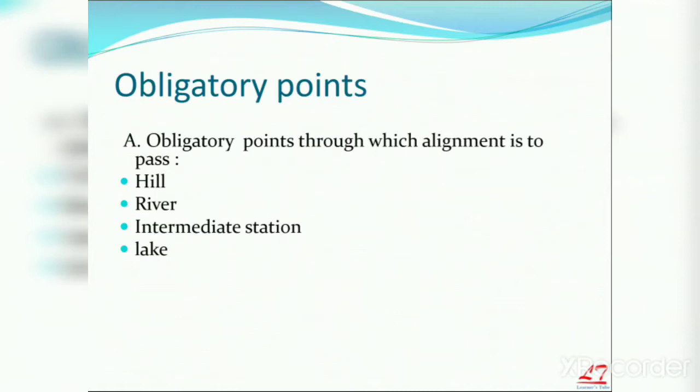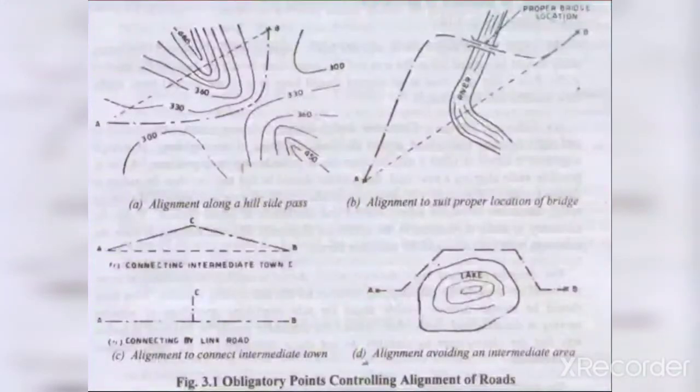The other is the alignment should not pass. What are the points that alignment should definitely pass? Means hill, river, intermediate station, lake. How do these factors affect the alignment? Let's see in this figure.